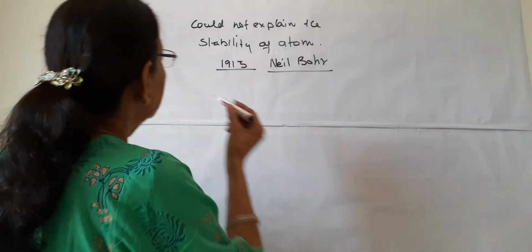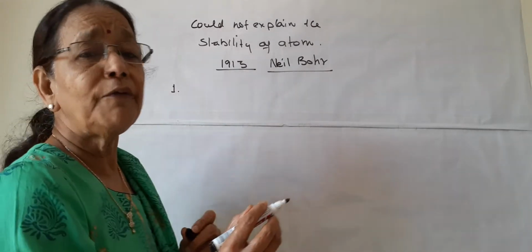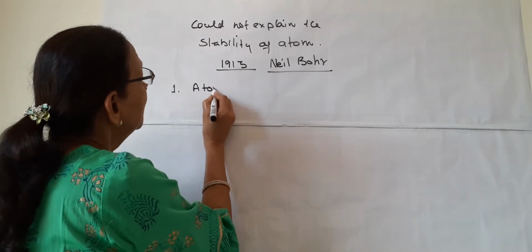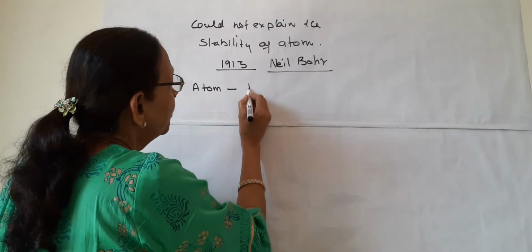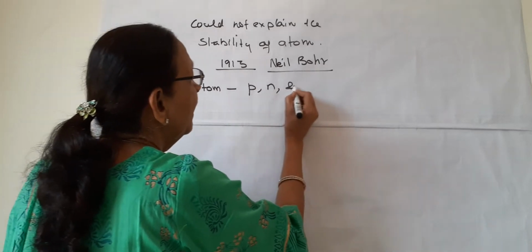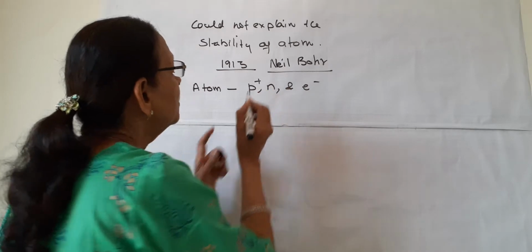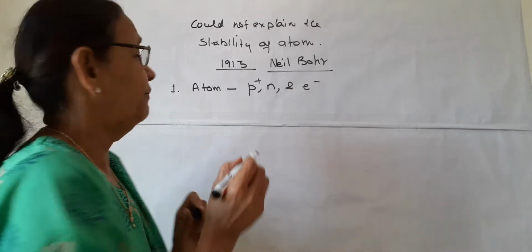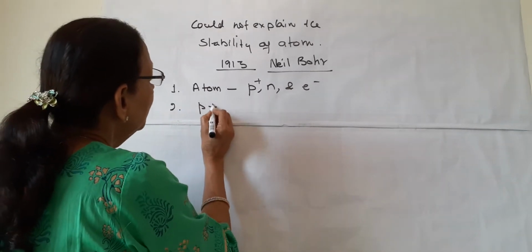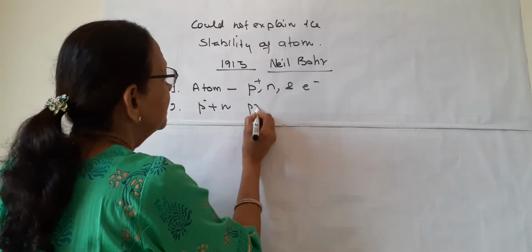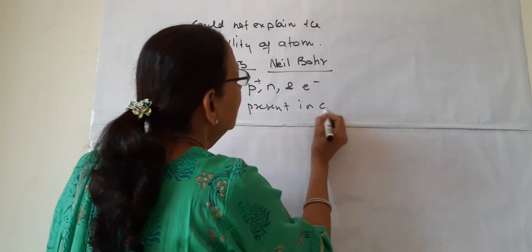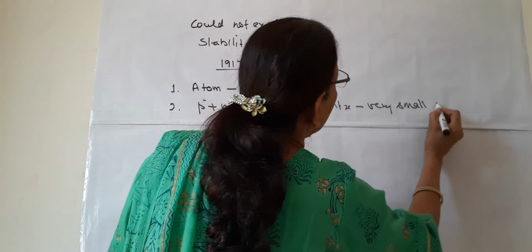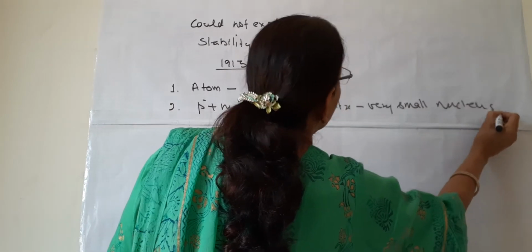So, his few postulates on the model of atom are, I will write in quite brief, that atoms, they are made up of proton, neutron and electrons. Protons have positive charge, neutron no charge, and electrons are having negative charge. Second, proton and neutron, they are present in the center in the form of a very small nucleus. And these things are also given by Rutherford.